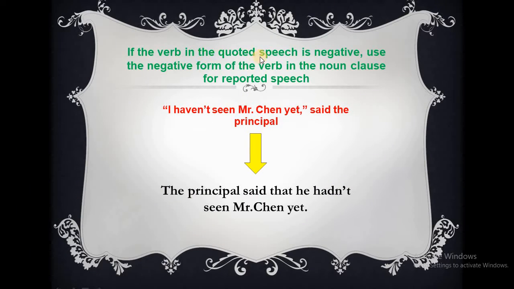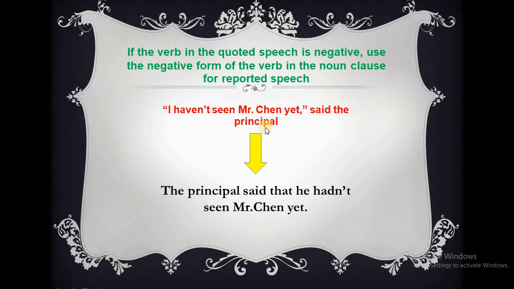If the verb in the quoted speech is in negative form, use the negative form of the verb in the noun clause for the reported speech. Here we have an example to understand this. I haven't seen Mr. Chen yet, said the principal. Now here we have haven't. Haven't is in present simple, and it's negative. So we change it to past simple, if you remember.